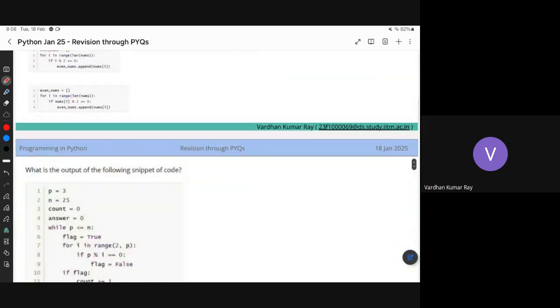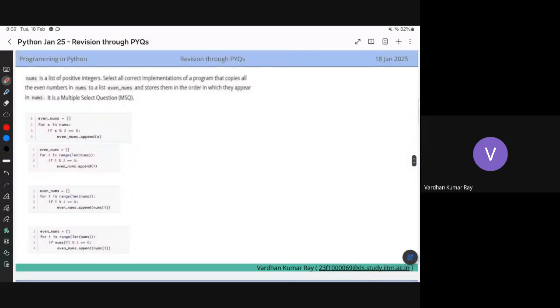Let me see which one is slightly different. Yes, we can do this one because this has the append function. So what is the append function? If I have a list and I want to append an element, I will just put that inside the append function. This is equivalent to writing list plus that element. It's equivalent in terms of the final list, though in some sense they are not the same. Now, what does the question say? Num is a list of positive integers. Select all the correct implementations of the program that copies all the even numbers in num to a list evenNum.